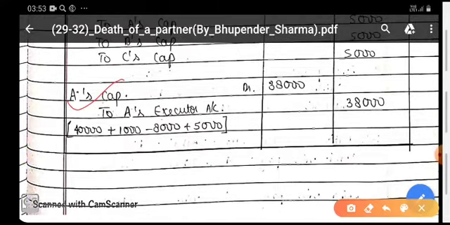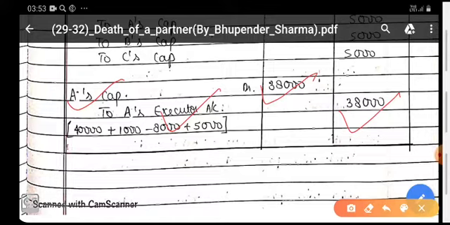Next, A's capital account debit. As A has expired, whatever the amount to be paid to A is to be transferred to his executor's loan account. How have we calculated this amount of rupees 38,000?